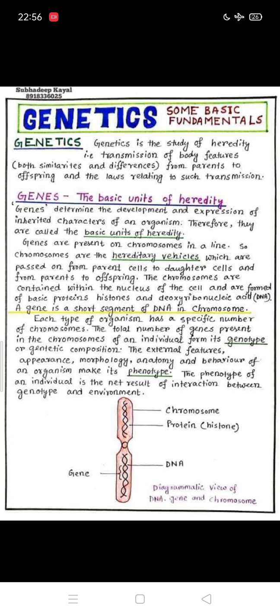The histone proteins are those proteins that make up the chromosomes. A gene is actually a short segment of DNA in a chromosome. So all the unit characters of inheritance that we carry from the parents are present in the genes, and the genes are located on the chromosome, and the chromosome contains the DNA and the histone proteins.